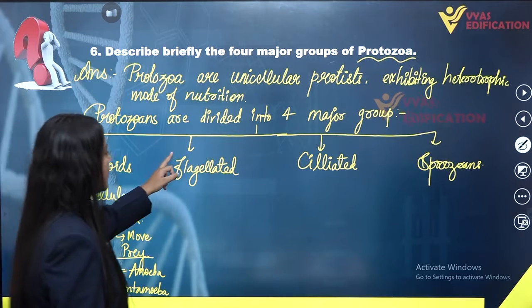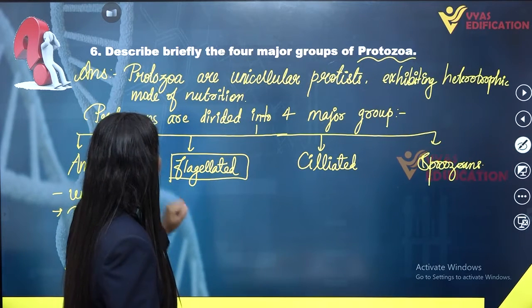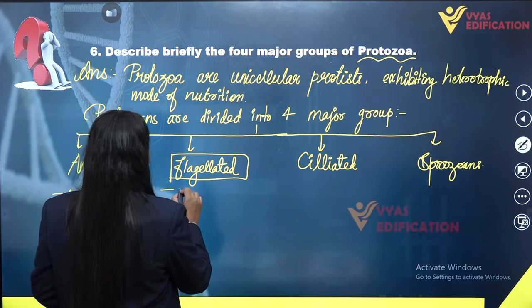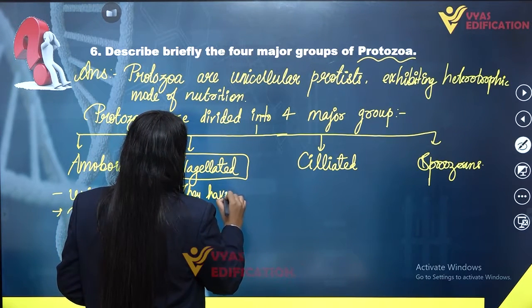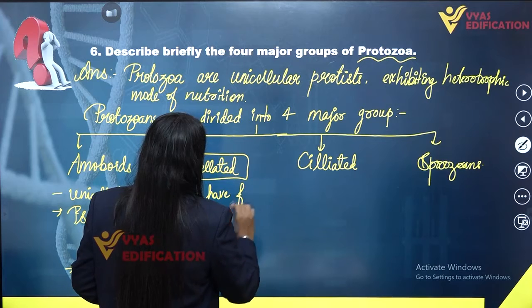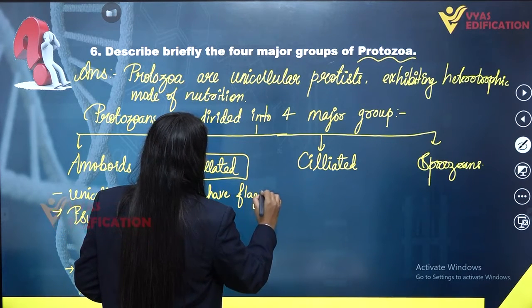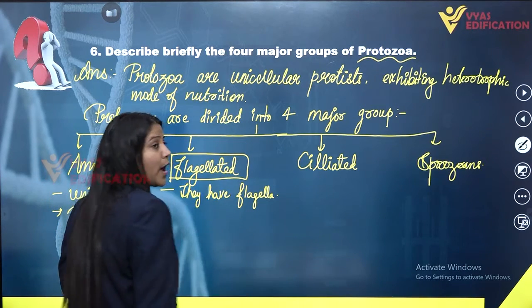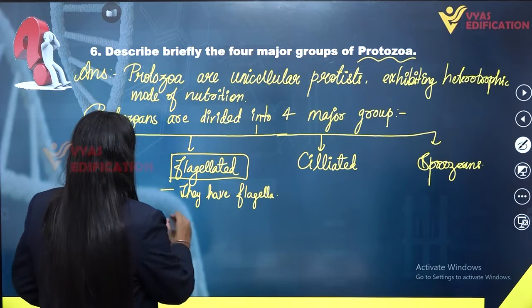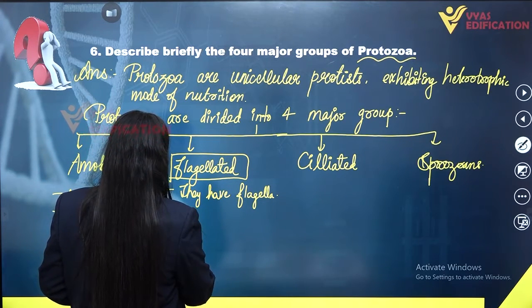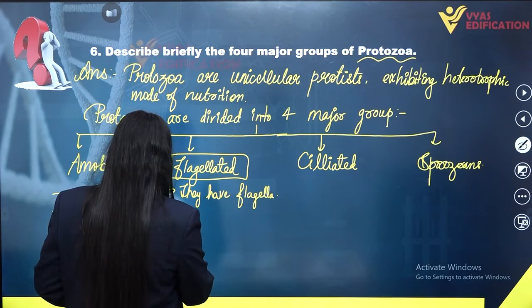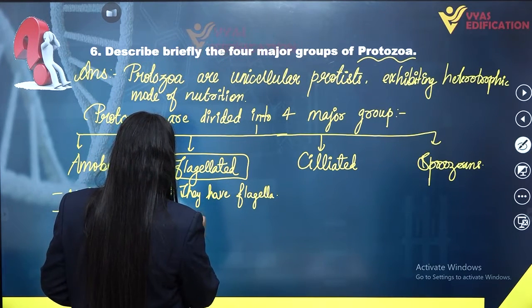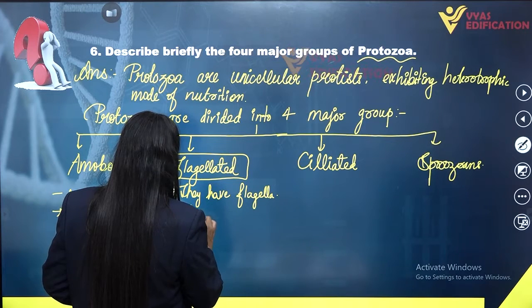Moving on to the next category, that is flagellated protozoans. They have flagella, that is why the group has been named flagellated. The flagella help them to move and capture prey. They lack a cell wall, they can be free living or parasitic in nature, and a very famous example is Trypanosoma.